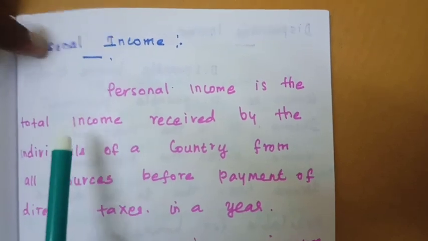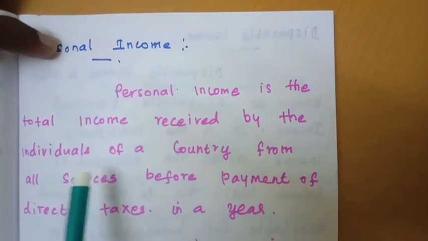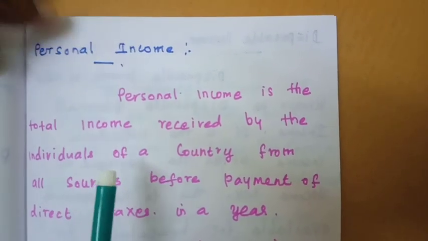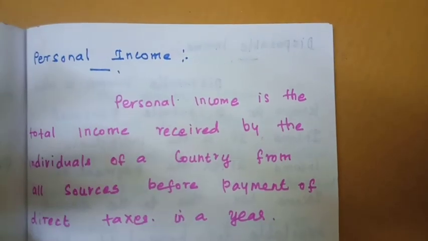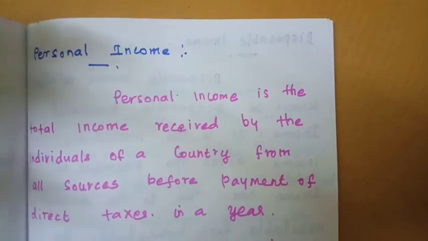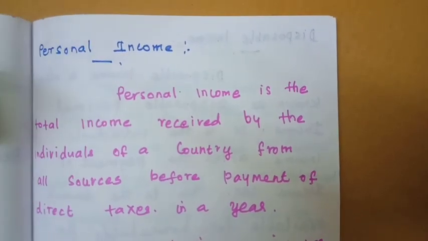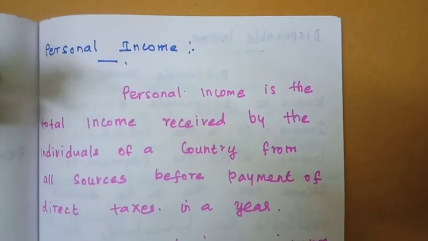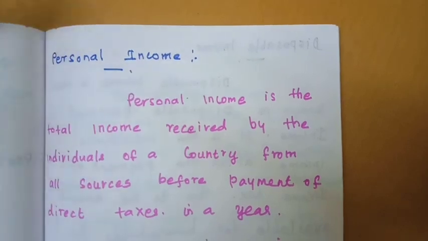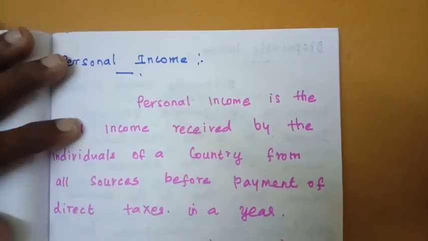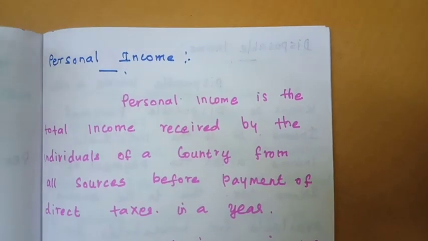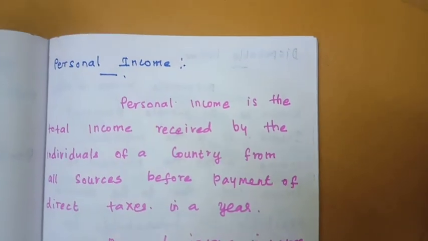Personal income is the total income received by the individuals of a country. So we calculate the income of all the individuals in the country. For example, in India, 121 crore people are living. So we calculate the income of all the 121 crore people. That is known as the personal income of a country from all sources.